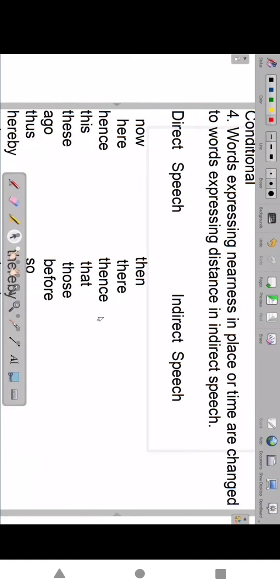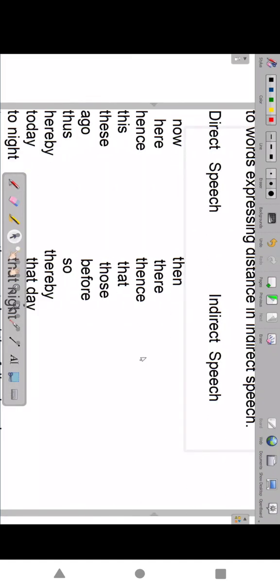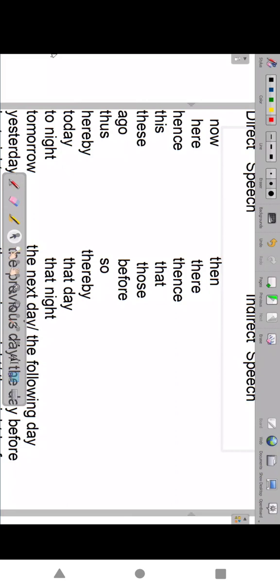Now changes to then, here changes to there. Things that are near become distant or far, in time and place also. Now is the time, then. Here is a place near, changes to there. Hence, thence. This, that, these, those. Ago changes to before, thus changes to.